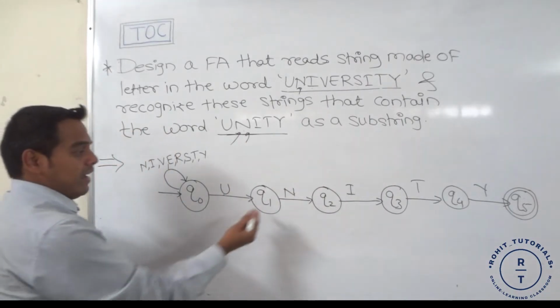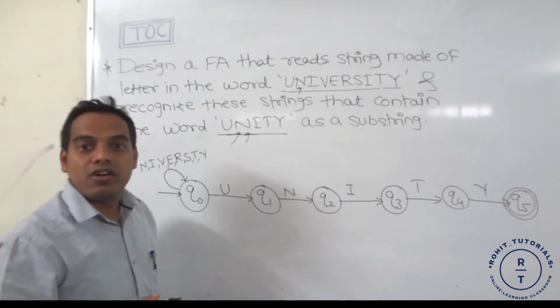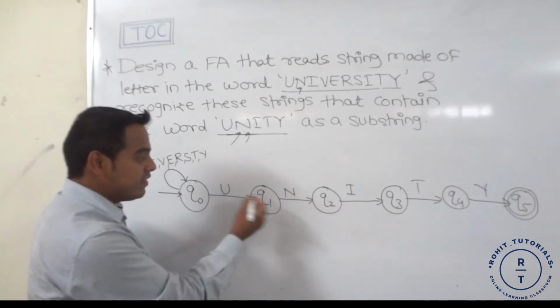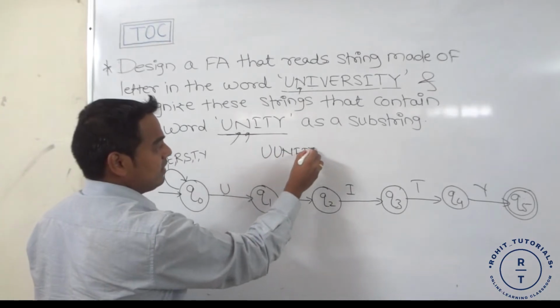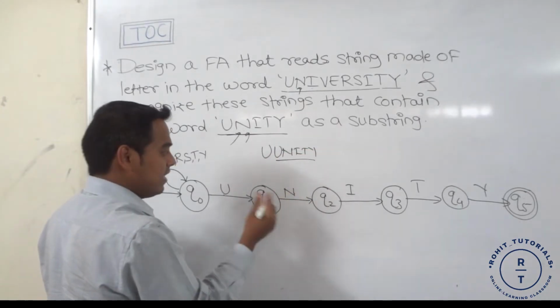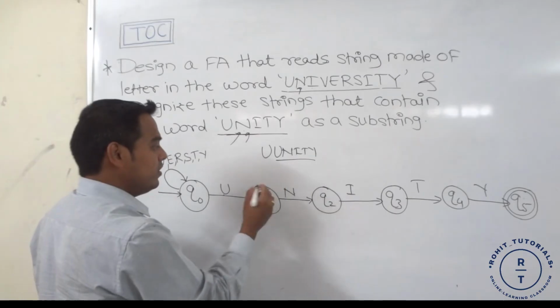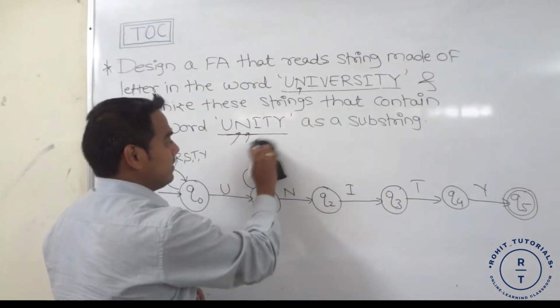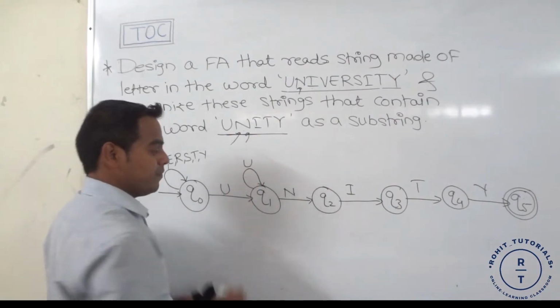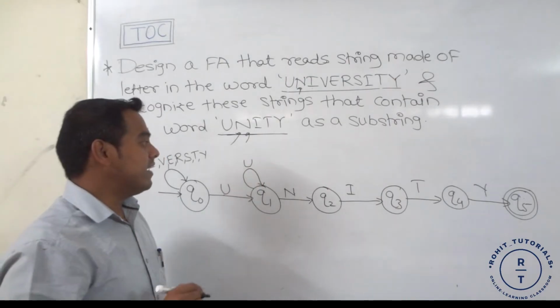Next, at Q1 state, suppose U occurs. Suppose the string is like UUnity, which consists of unity as a substring, yes. So whenever U occurs at Q1 state, we keep it at Q1 state.